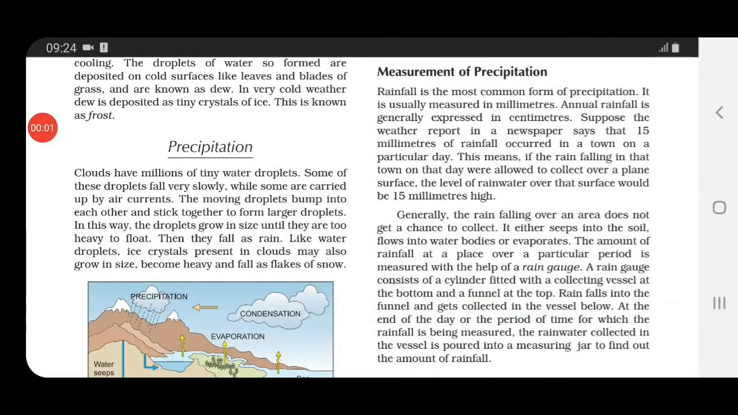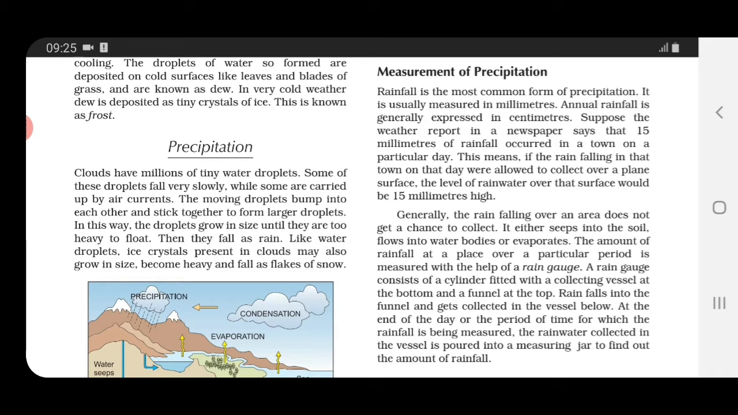Now talking about measurement of precipitation. As you all know, we have done this term already, precipitation. Which is the most common form of precipitation, children? Rainfall, okay, and it is measured in millimeters. Now what happens, children, when the rain is falling over an area? We don't get a chance to collect it. What happens to that rainwater? Either it will seep into the soil or it flows into the water bodies which are nearby. Or the third option can be it will evaporate.